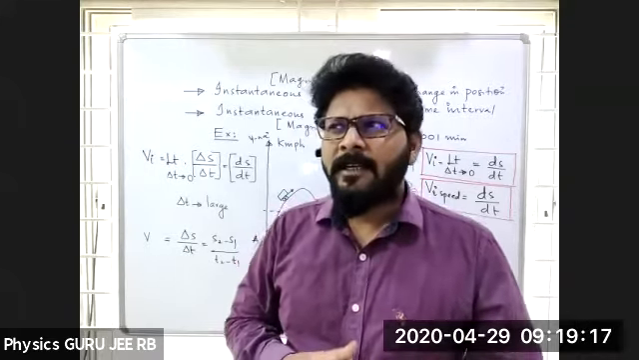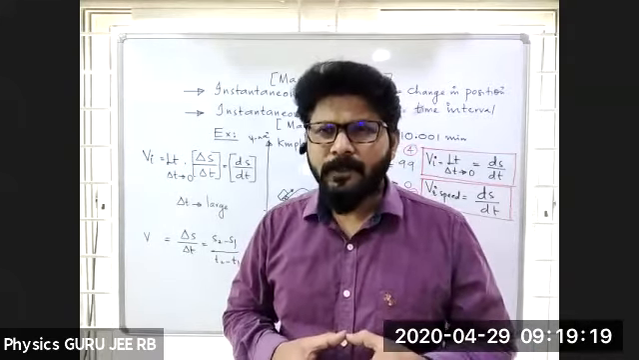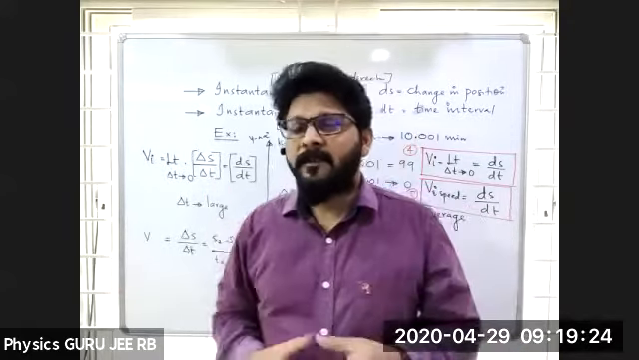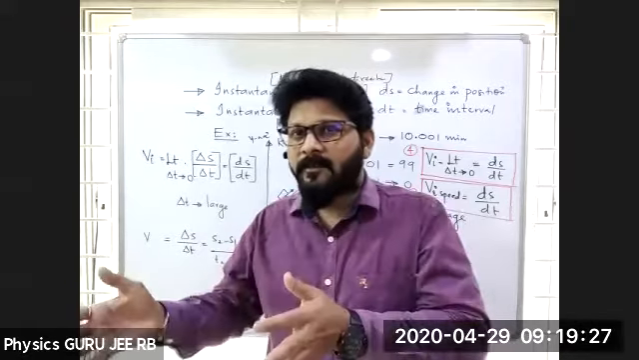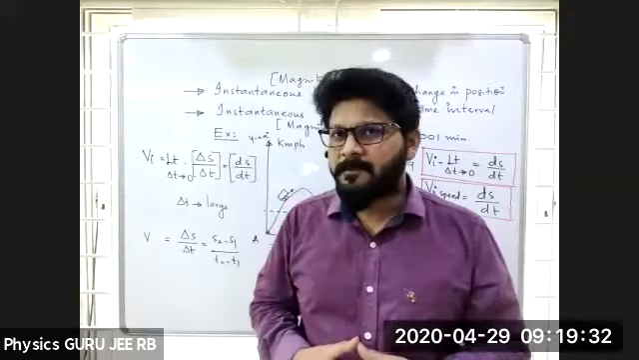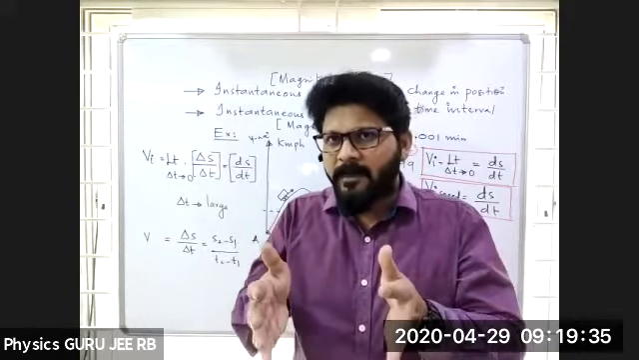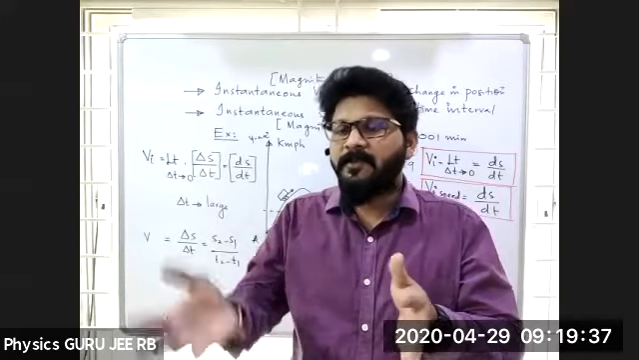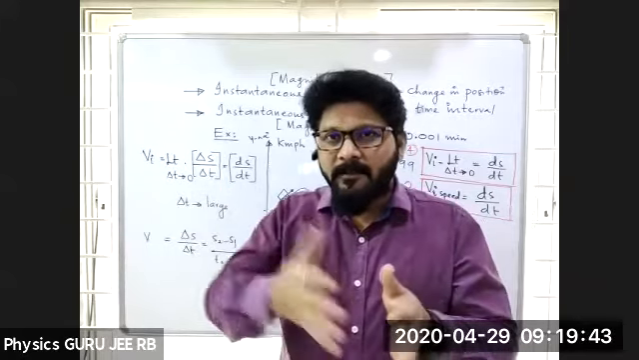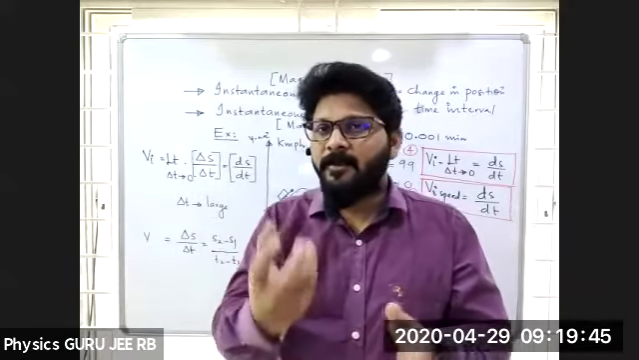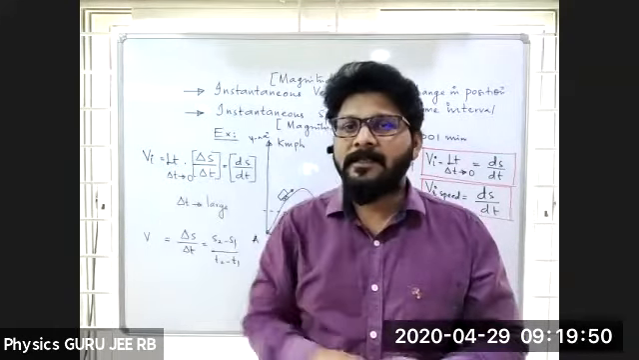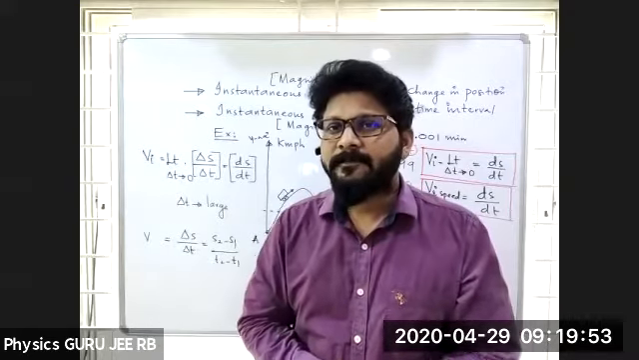Uniform speed, instantaneous speed. See, uniform speed means in equal intervals of time, if velocity remains constant, we'll be calling it uniform speed. That means equal intervals, uniform speed. Uniform speed means equal distances in equal intervals of time. What is instantaneous speed? At any instant of time, the speed is nothing but that. Is it clear? This one?